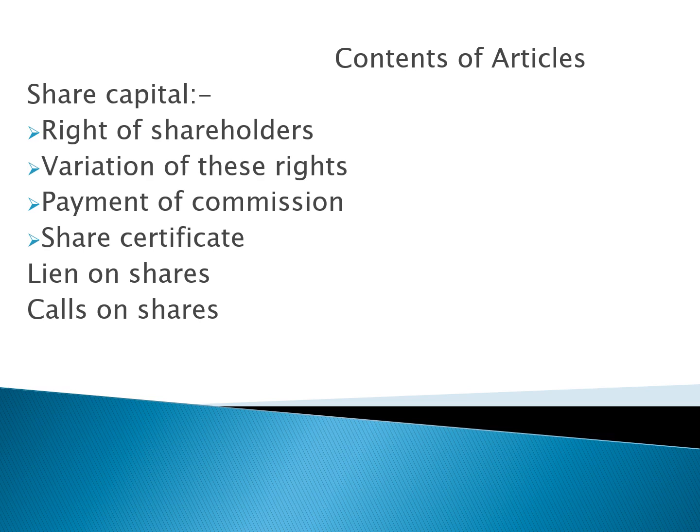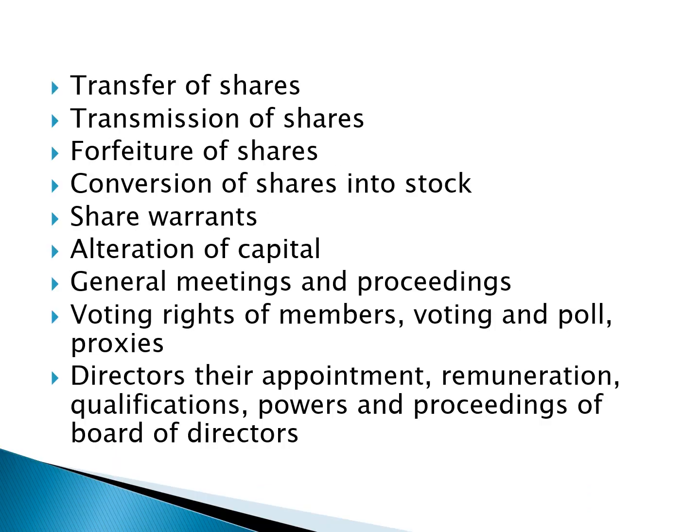It also talks about management commission, share certificates, and rules and regulations regarding lien on shares and calls on shares. Next, it tells about rules regarding transfer of shares, transmission of shares, and forfeiture of shares. It means when a share can be forfeited and what the terms and conditions are. All these are included in articles of association.